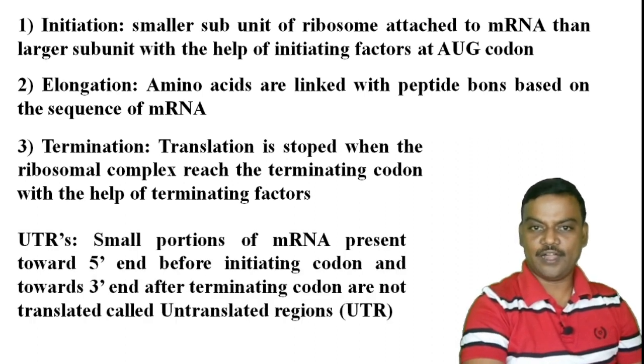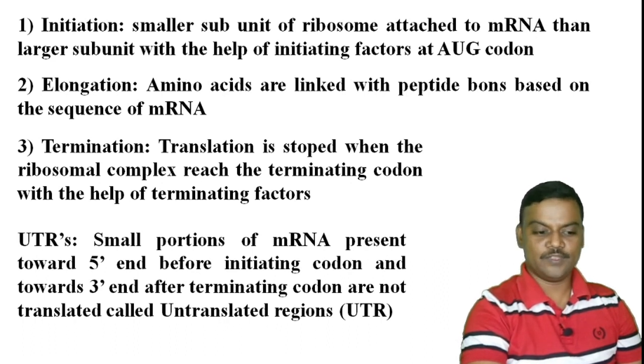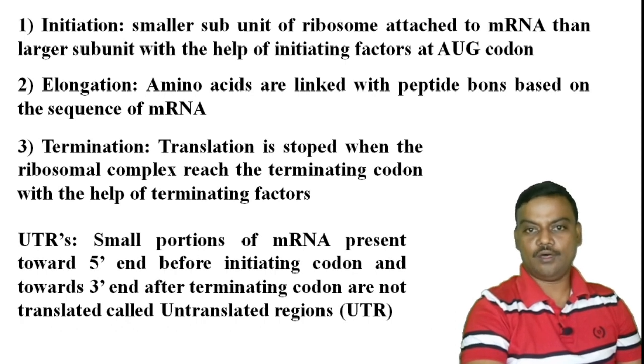UTRs means untranslated regions. A small portion of mRNA present towards 5' end before initiating codon and towards 3' end after terminating codon. These are not translated, and are called UTRs or untranslated regions. So these are the valid points for this question.